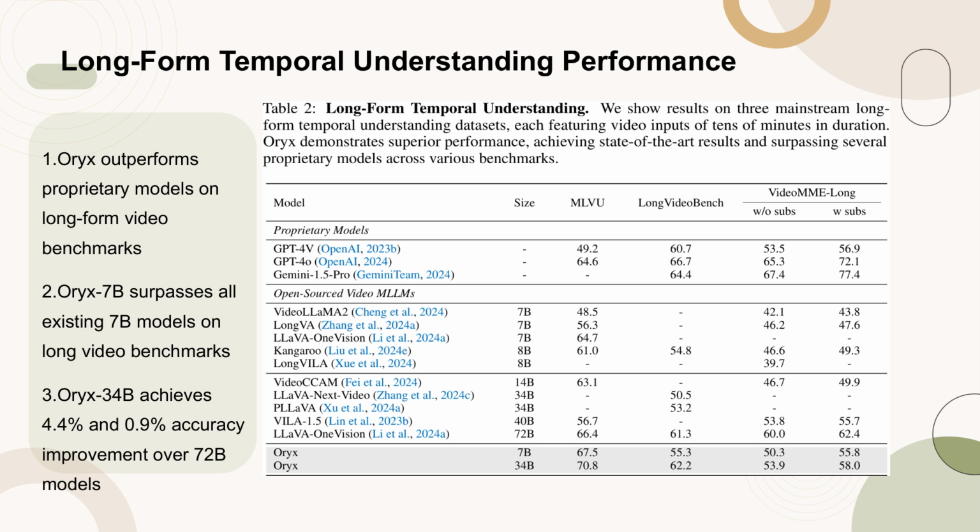The Oryx model showcases superior performance, setting new state-of-the-art records and outperforming several proprietary models in various benchmarks. Notably, the Oryx 7B model surpasses all other 7B models in long video benchmarks, while the Oryx 34B model demonstrates significant improvements, achieving a mean accuracy enhancement of 4.4% and 0.9% over previous state-of-the-art models with 72B parameters. This highlights the Oryx model's remarkable capability in understanding and processing long-form video content.